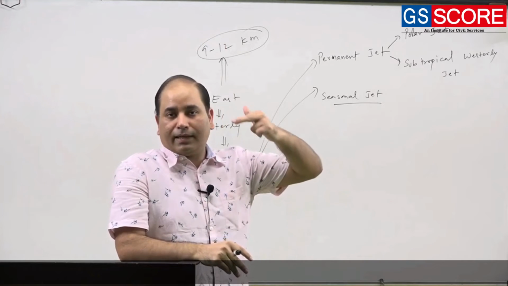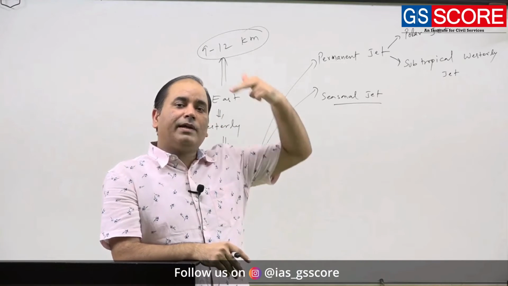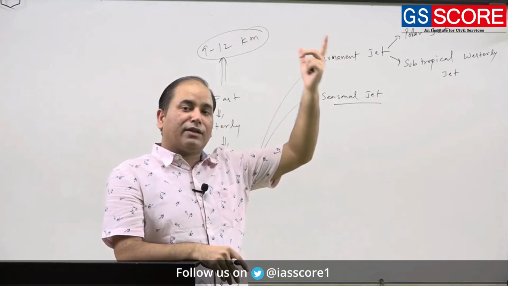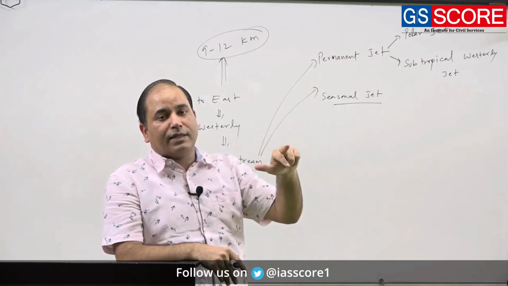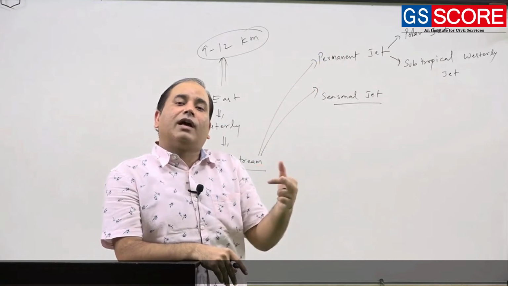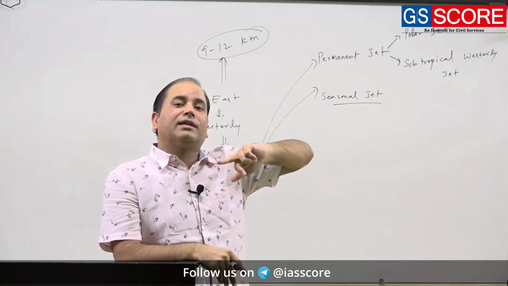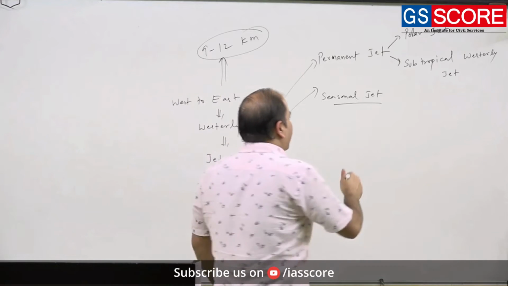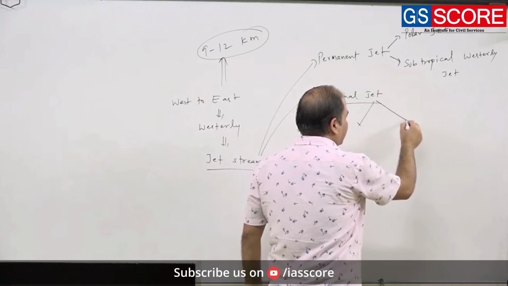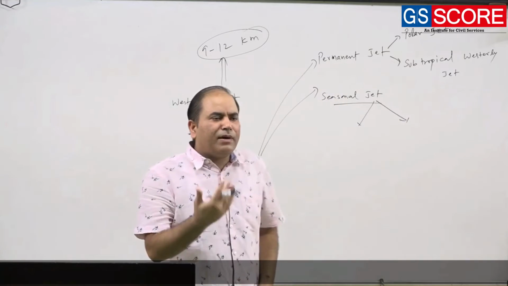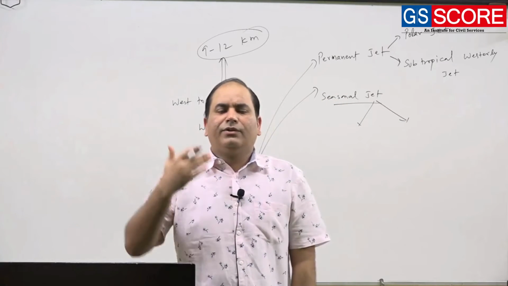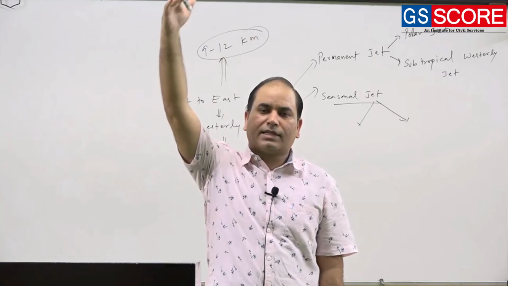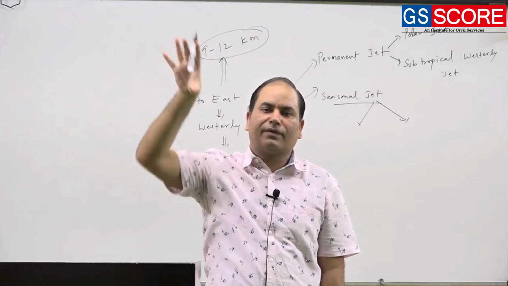So at a particular time, there will be two jet streams, the polar jet and the subtropical jet, in the northern hemisphere, and two jet streams in the southern hemisphere. So both the northern and southern hemispheres will have these jet streams. As far as seasonal jet streams are concerned, they originate due to changes in weather conditions, temperature conditions, and pressure conditions in the upper atmosphere in a particular season.